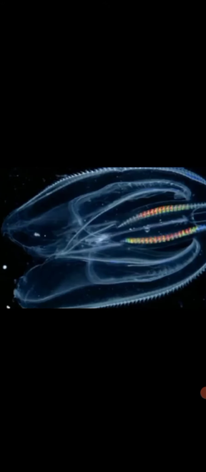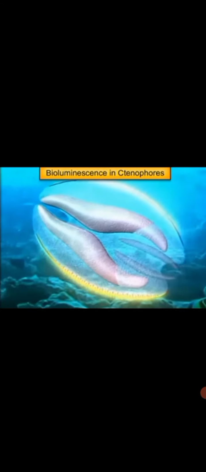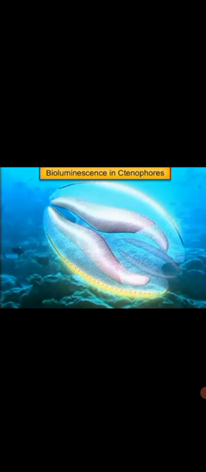We have 8 external rows of ciliated comb plates which help in locomotion. And digestion in these animals is both extracellular and intracellular. A characteristic feature of ctenophores is bioluminescence, or the ability to emit light by its source.